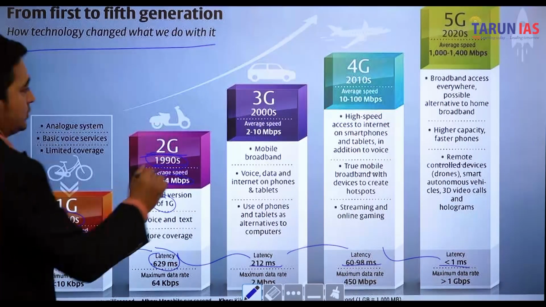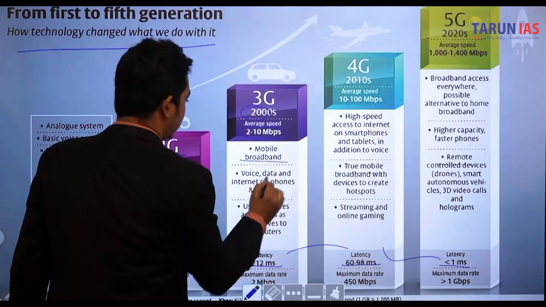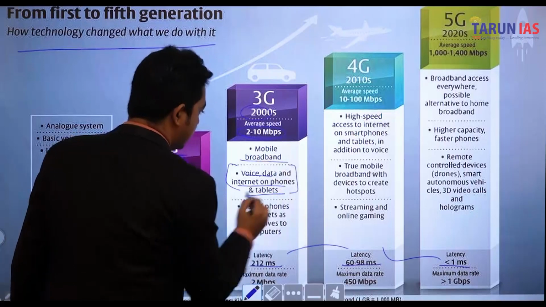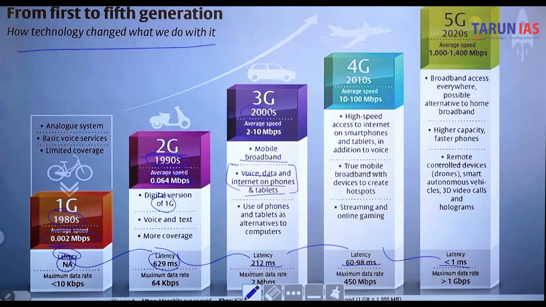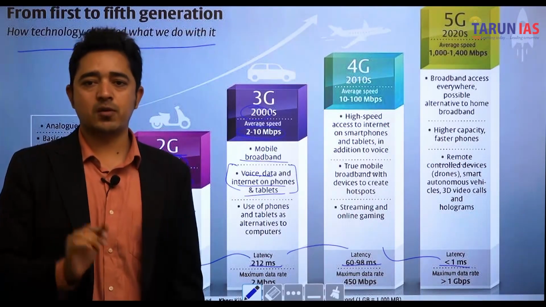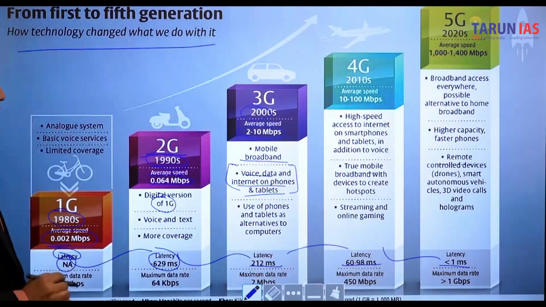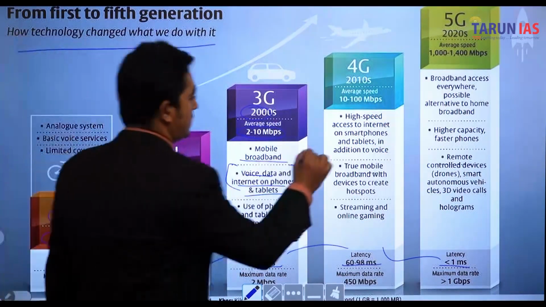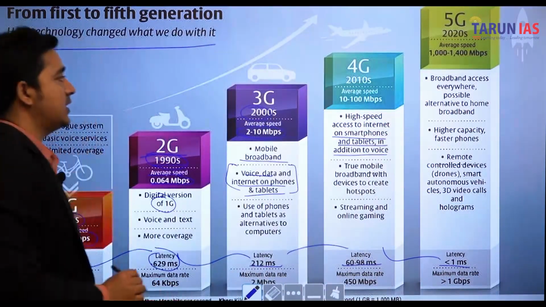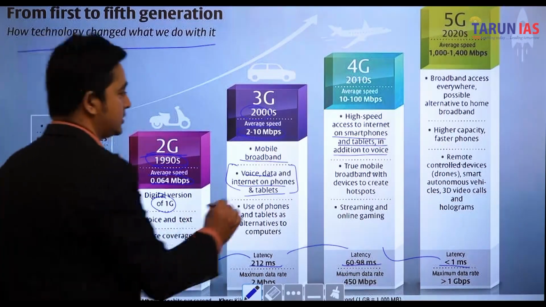So 3G, basically in the 2000s, as we discussed, has an average speed of 2 to 10 megabyte per second, mobile broadband, voice, data and internet on phones and tablets. Because a question has been asked earlier based on 5G technology, in the upcoming exams a question can be framed about 5G technology. So we must know what questions have been asked earlier. Now 4G is high-speed access to the internet on smartphones and tablets in addition to voice.